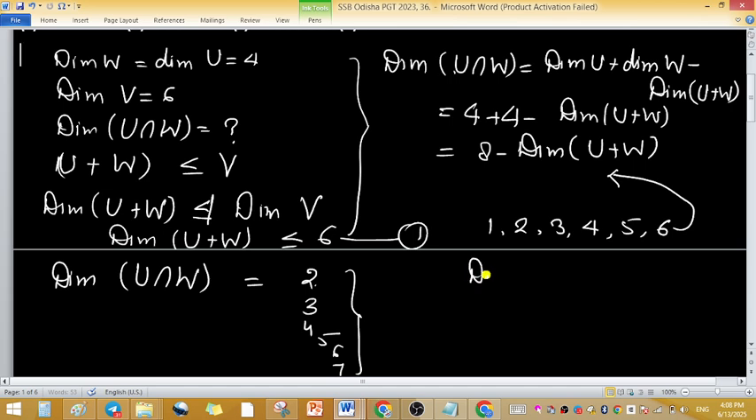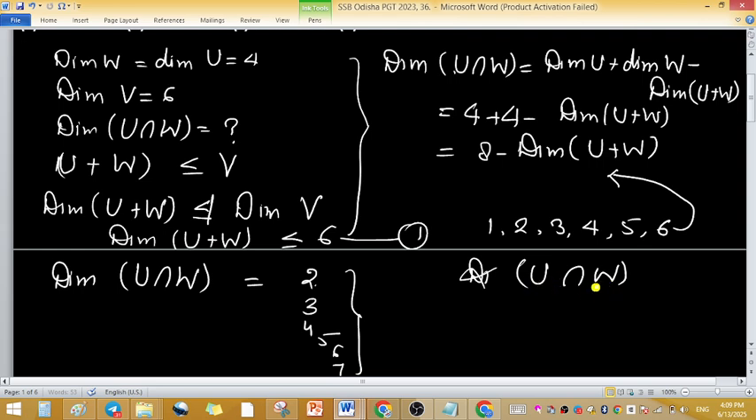Also it is given that U and W are distinct. U and W are distinct. So the intersection is always a subspace. It contains at least one vector. It is 0. It may be 0 and other vectors are possible.